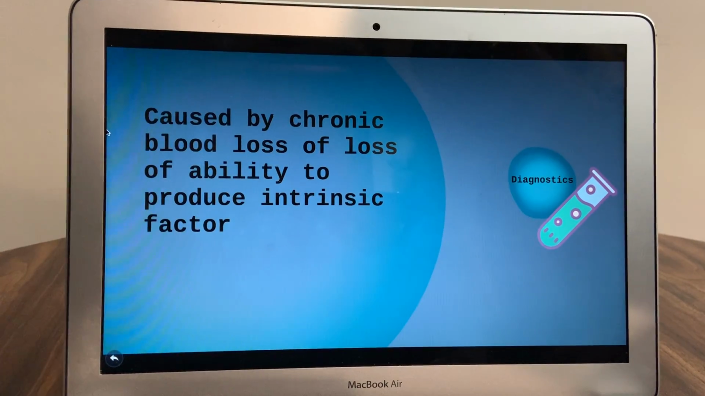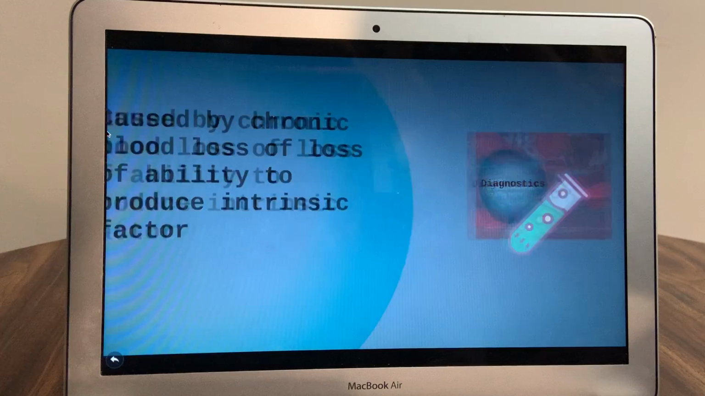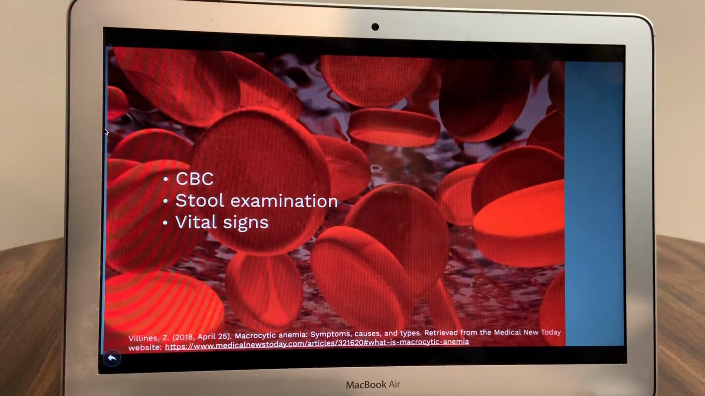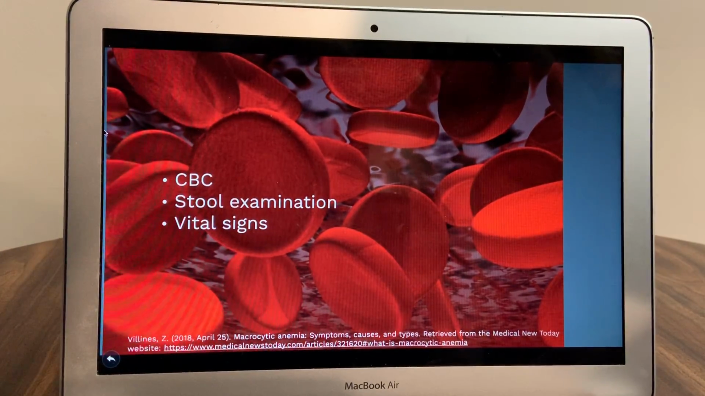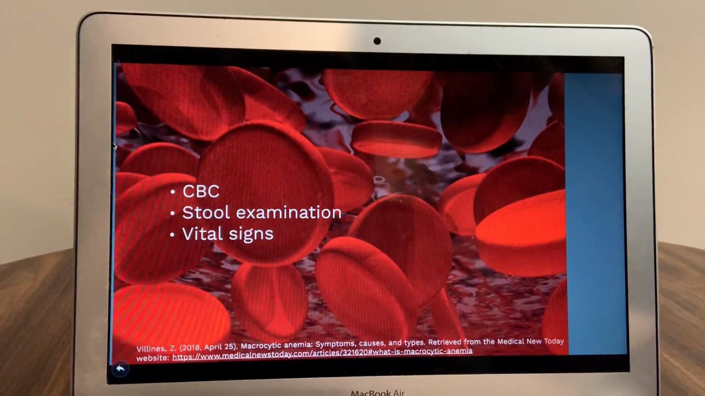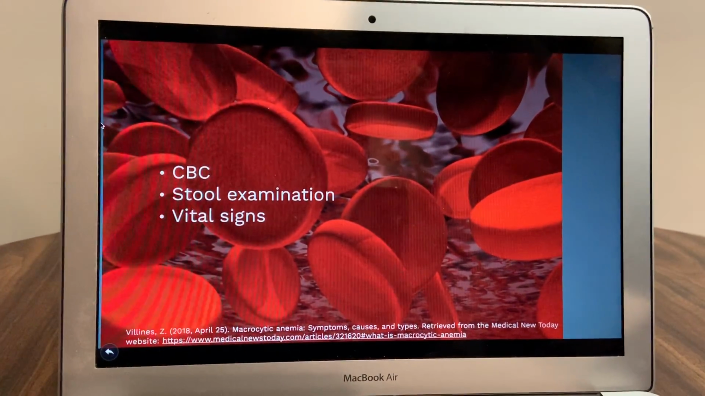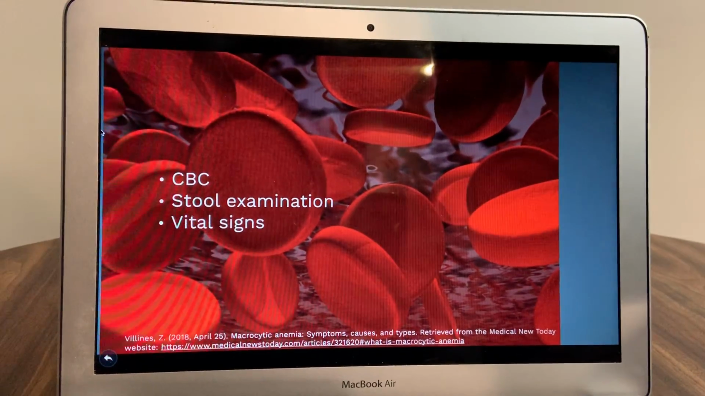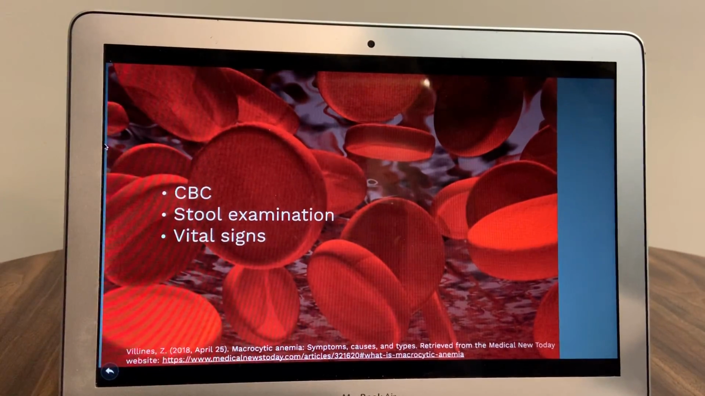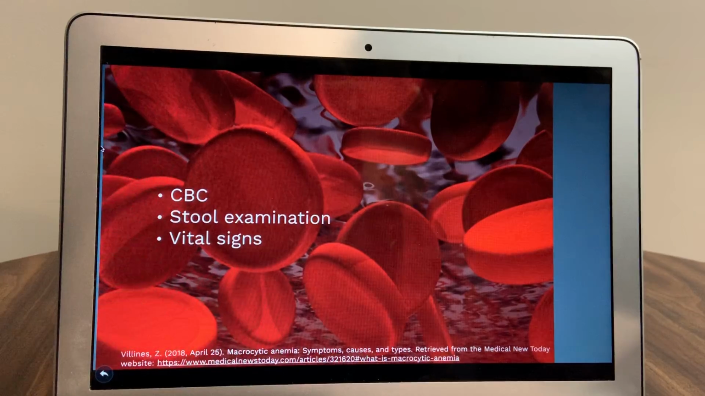Their stool may also be positive for occult blood. Perform a CBC to look for the size and color of the red blood cells, as well as hemoglobin and hematocrit values, which will be lower than normal. Complete a stool examination looking for melena or perform a fecal occult blood test. Inspect for paleness and assess for fatigue, dizziness, and shortness of breath, which can include vital signs such as O2 saturations and respirations.